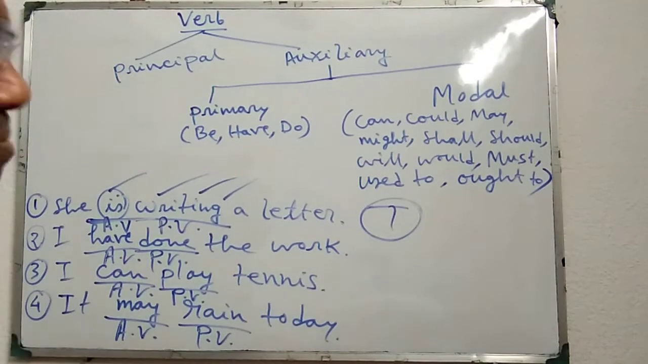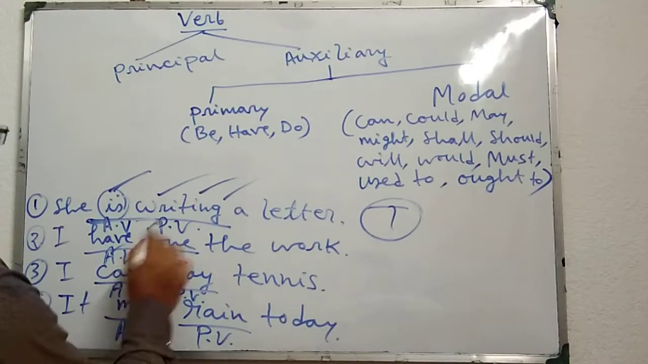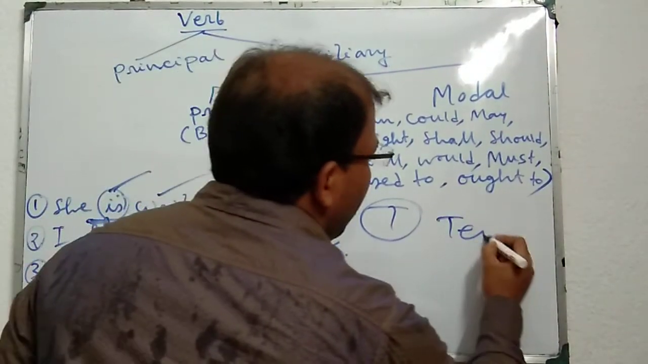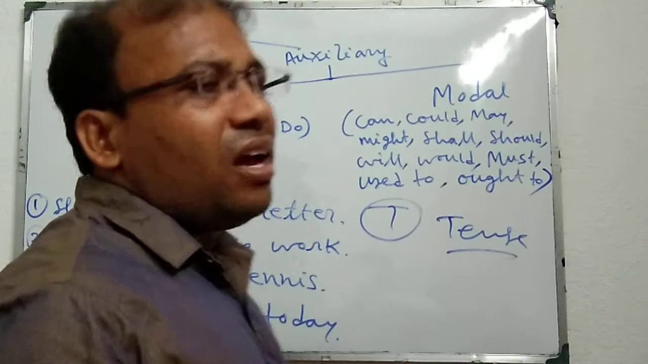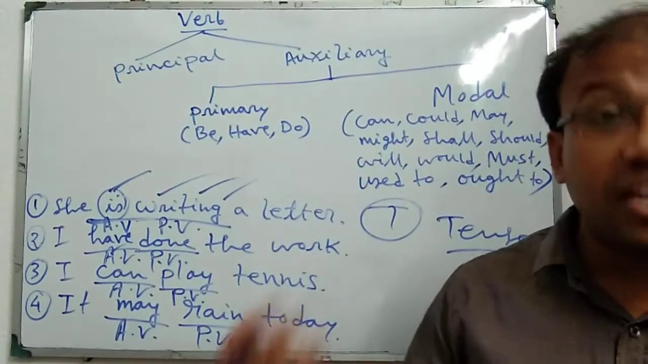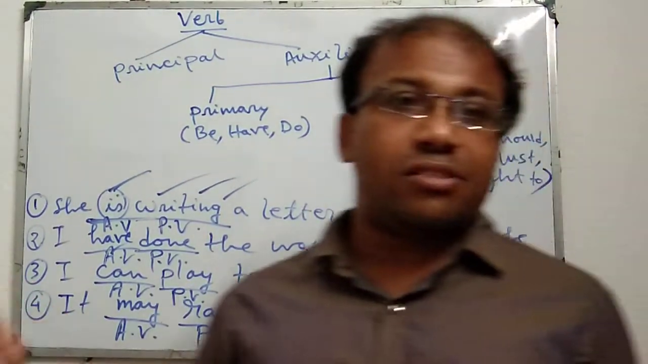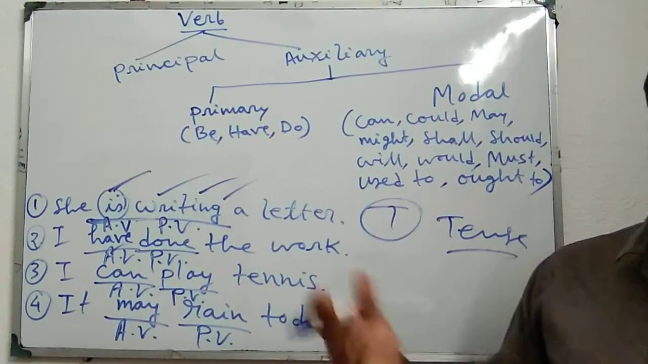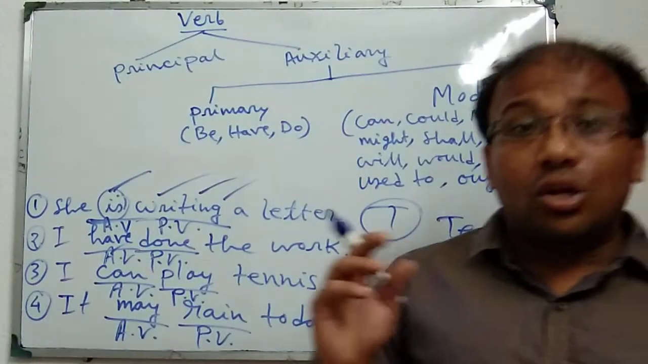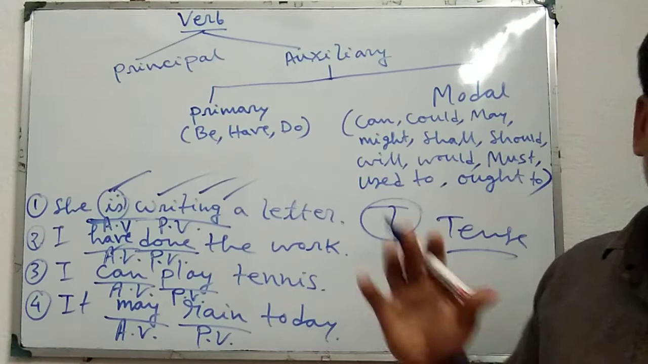And now look here, is and have are helping to form tense. Similarly, I do not play cricket. Do is used here to form negative. Do I play cricket? Here also do is used to form interrogative. Don't I play cricket? Here don't is used to make negative interrogative.